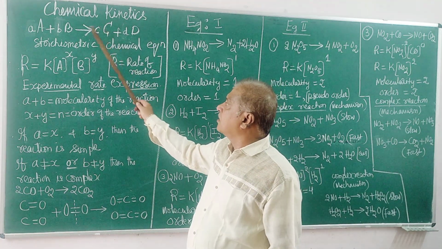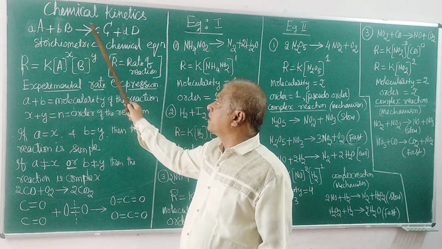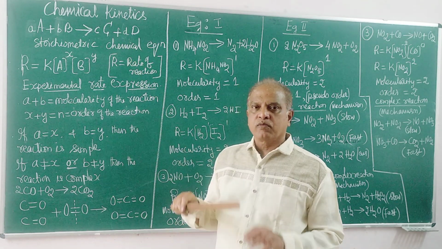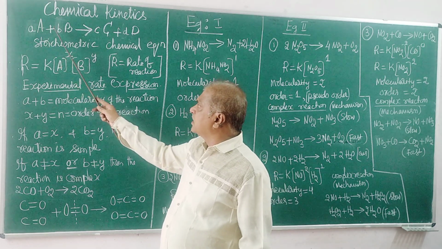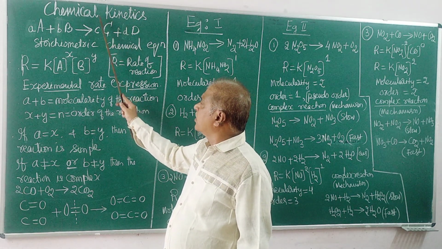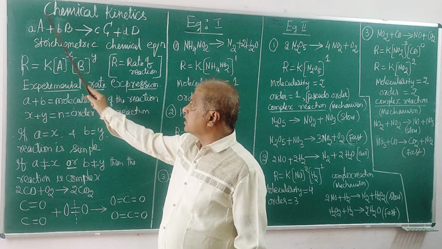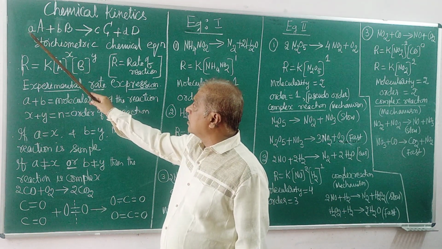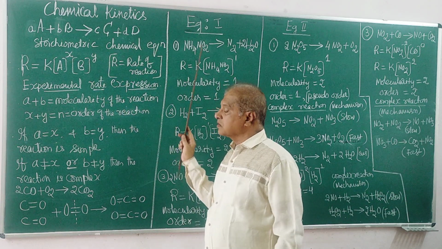Balancing is not about the number of molecules; you are balancing the atoms involved in the reaction. All molecules are made up of different atoms, of course. So this balancing, in numerical values, balances only what number of different atoms are present on this side and what number of atoms are present on that side. That is equalized. Accordingly, it is called a balanced chemical equation or stoichiometric chemical equation.